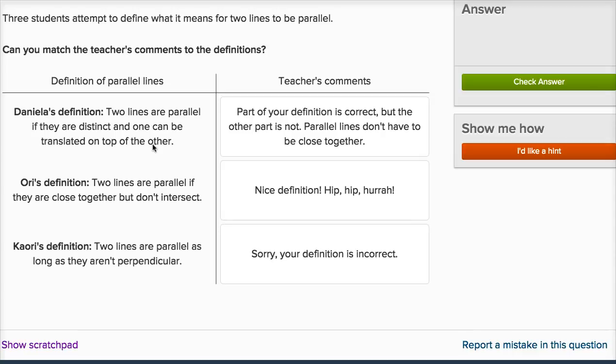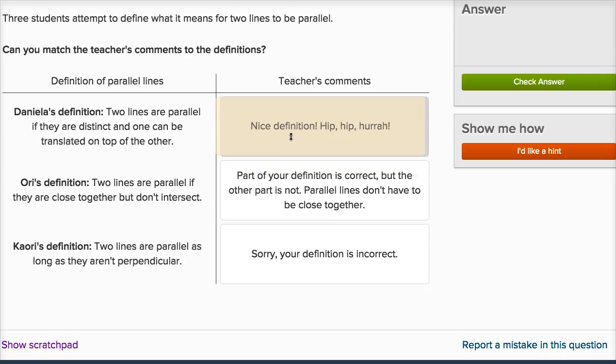I would have said, hey, if they're on the same plane and they don't intersect, then they are parallel. But this seems pretty good, because if you're translating something, you aren't going to rotate it. You're not going to change its direction, I guess one way to think about it. And so if you're translating one, if they're two different lines, but you can shift them without changing their direction, which is what translation is all about, on top of each other, that actually feels pretty good. So I'll put that right over there.